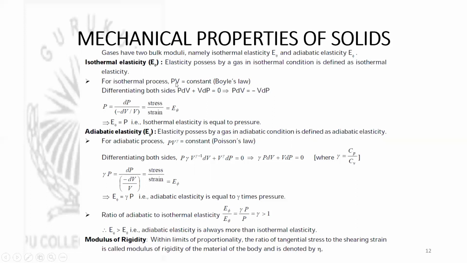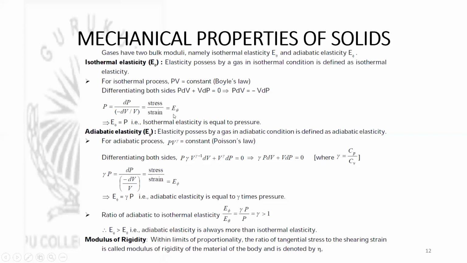In an isothermal process, we should remember that the PV is equal to constant equation can be applied. Now differentiating on either side, we get PdV plus VdP is equal to 0 by applying the product rule. So simplifying, we get PdV is equal to minus VdP, or P is equal to dP divided by minus dV by V. Here dP is the increase in pressure, which is also nothing but volumetric stress, and minus dV by V is volumetric strain. So this is nothing but the ratio of volumetric stress to volumetric strain. That means in this case, this pressure is equal to bulk modulus in isothermal condition.